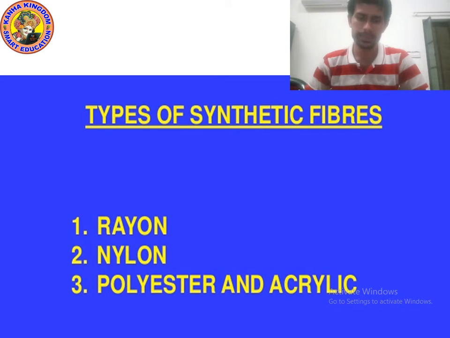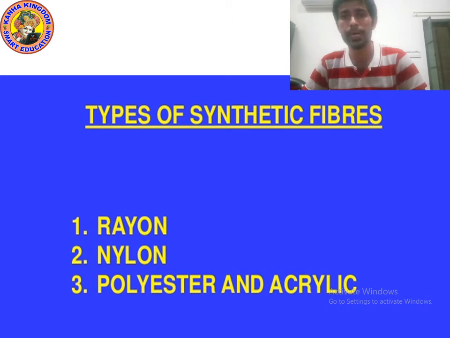Okay kids, now let's talk about the types of synthetic fiber. Synthetic fiber means man-made fiber, made from small units, which are chemical substances. There are main types of synthetic fiber, as you can see on the screen: rayon, nylon, polyester, and acrylic.